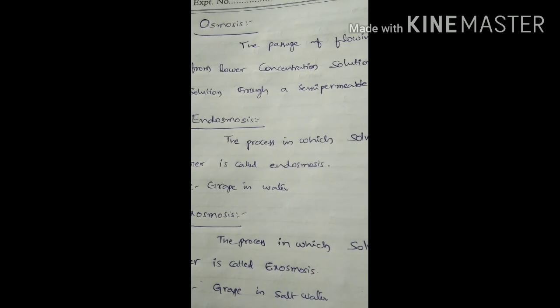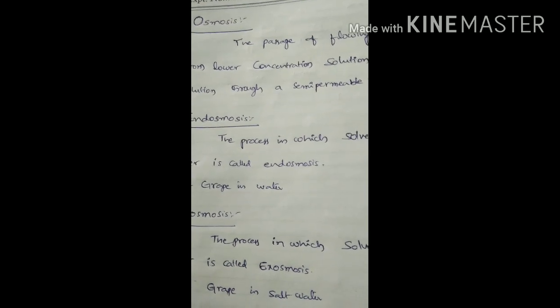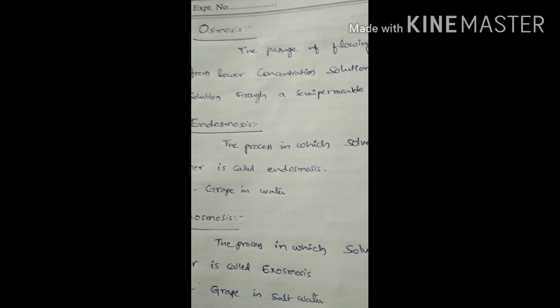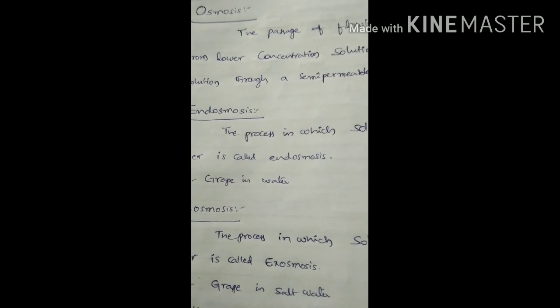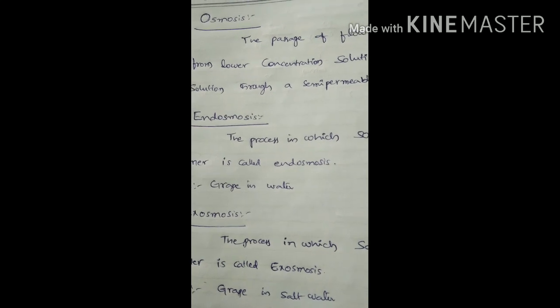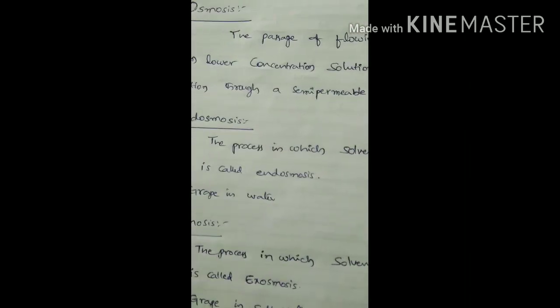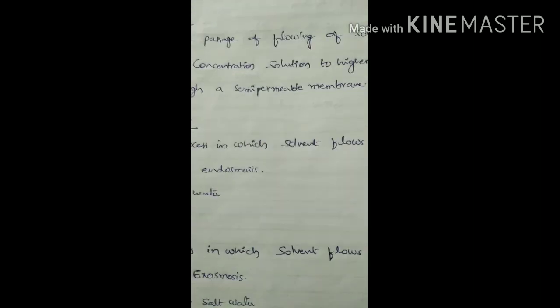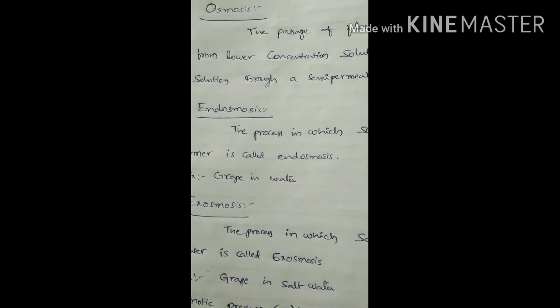Due to less concentration, it flows from outside to inside of the grape. Finally the grape swells. So that is called osmosis. There, the grape layer acts as a semi-permeable membrane. So osmosis means the passage of solvent molecules from a lower concentrated solution to a higher concentrated solution through a semi-permeable membrane. That is called osmosis.